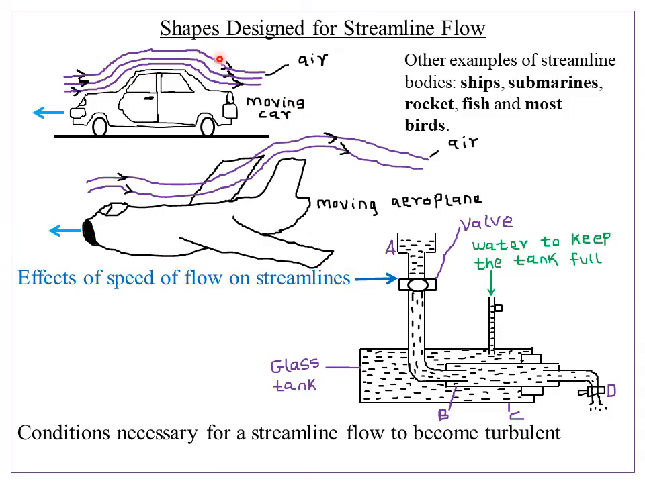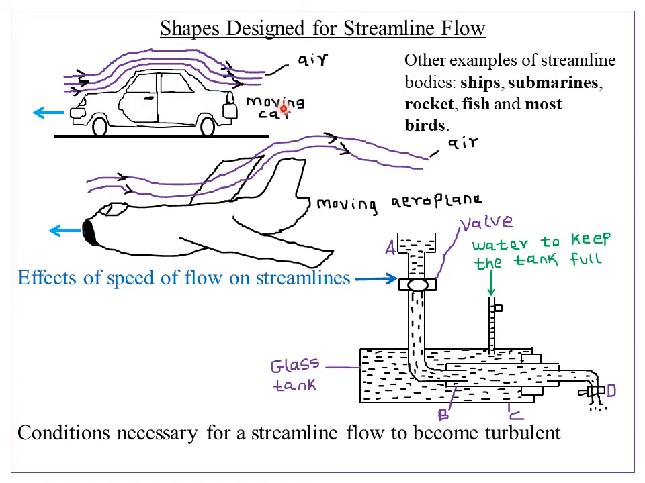Lastly, we look at the shapes designed for streamline flows, and we are saying that shapes suited for streamline flow are designed in such a way that they easily cut through the fluids and reduce the formation of eddies behind them. So this reduces the resistance to their motion. Examples of streamlined bodies are this particular car here.